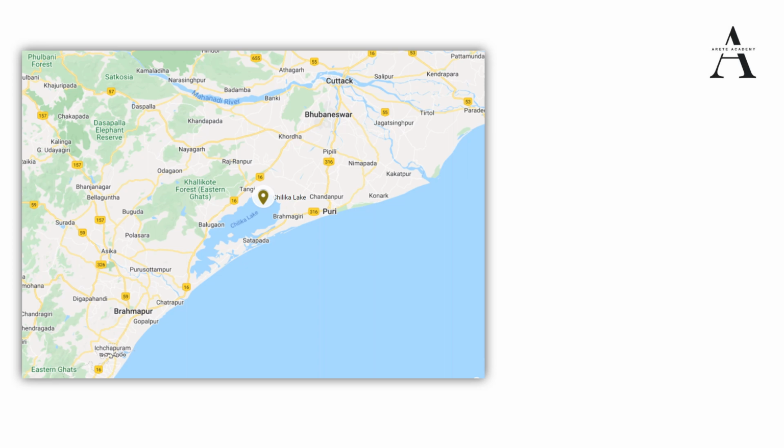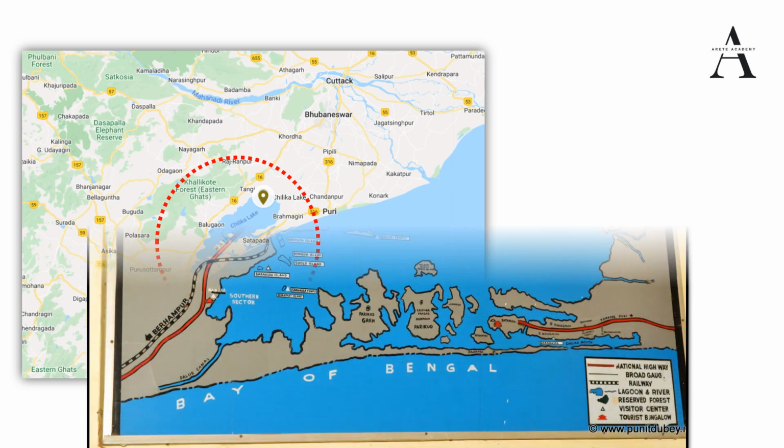Next, we have kept a lake from Odisha, that is the Chilika Lake. As you can see, it has been highlighted. It is the largest saline water lake in India, and it is the largest coastal brackish lagoon. So lagoon, what is a lagoon? A lagoon is a shallow body of water. So let me show you.